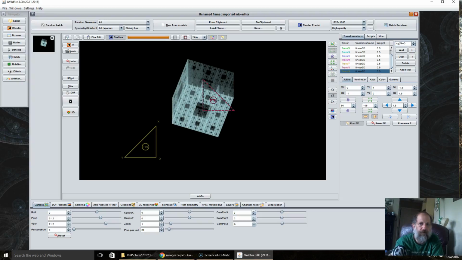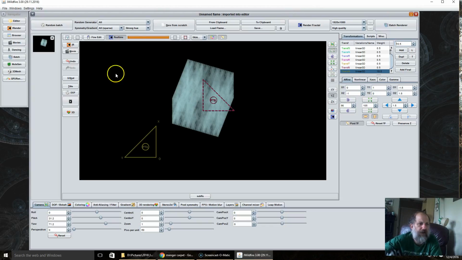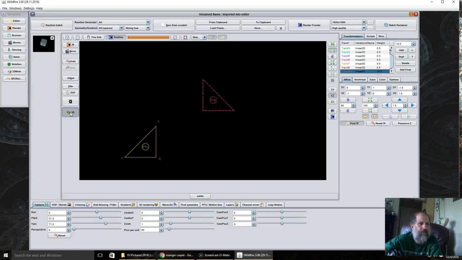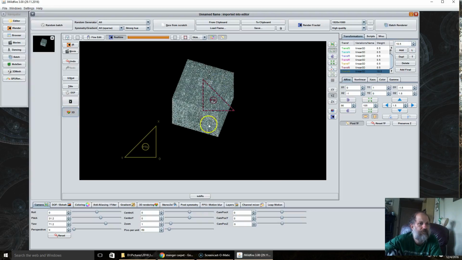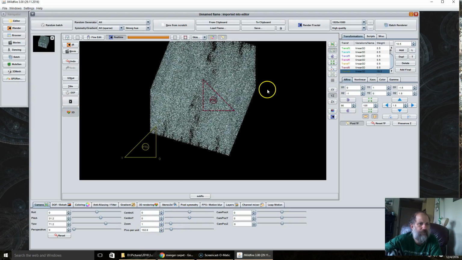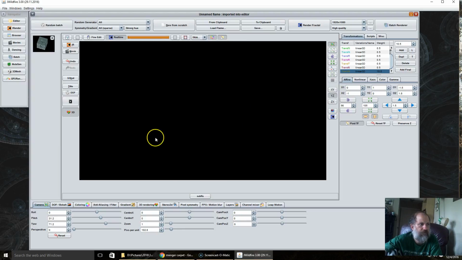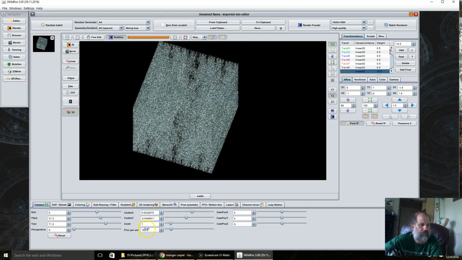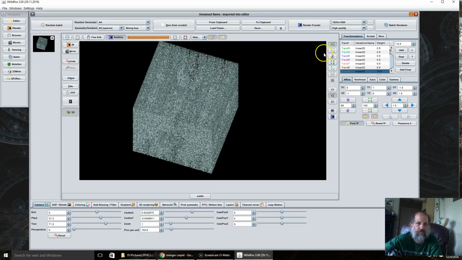Let's try 10.5. Now you can't really see it, so now we hit the 3D render button. I'm going to zoom in a little bit. Do a quick render.